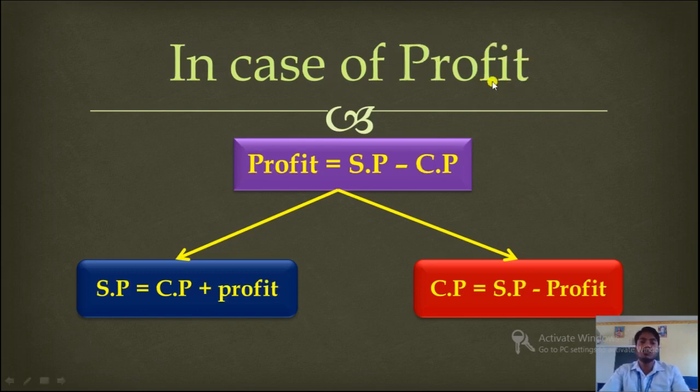Now in case of profit, how will we find out SP and CP? This is the main formula: profit is equal to SP minus CP, and from here only we can derive the formulas of SP and CP. So SP is equal to CP plus profit, and CP is equal to SP minus profit. Okay, so this is a very important formula. This you have to learn. Using that only you have to solve the exercise questions. Understood?